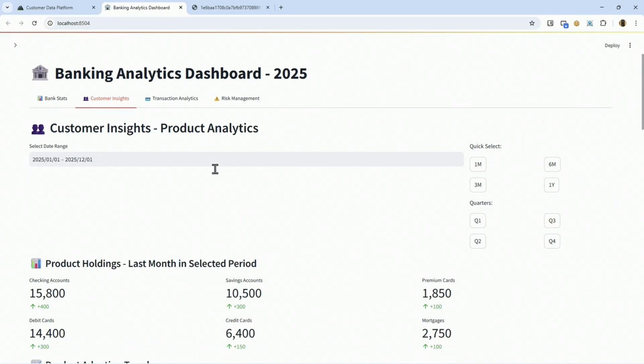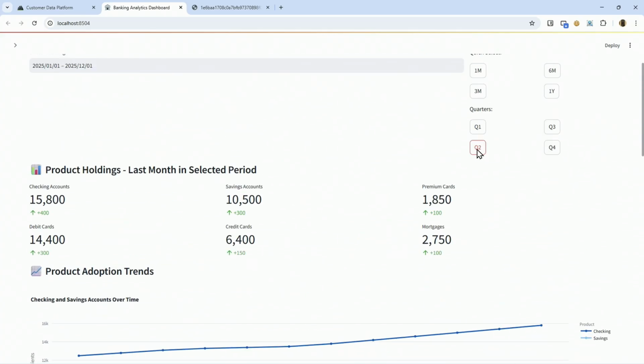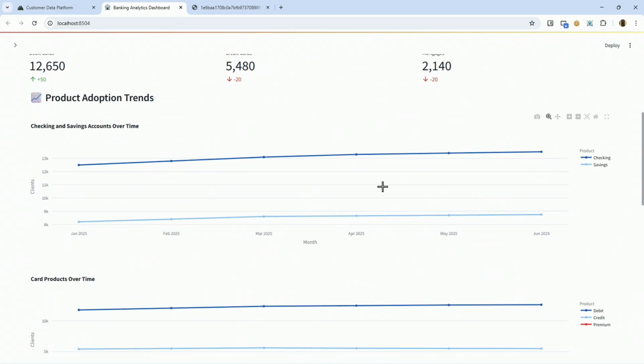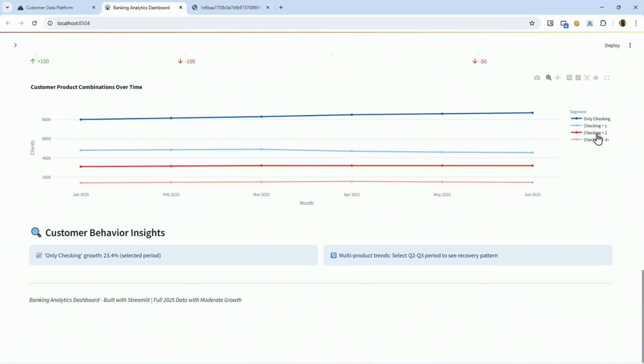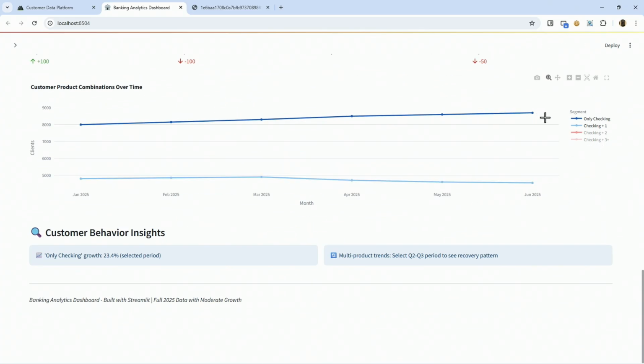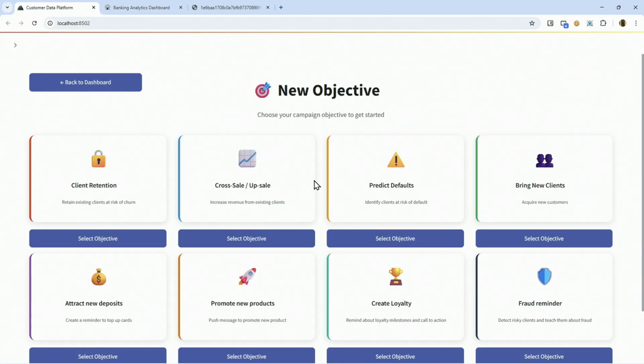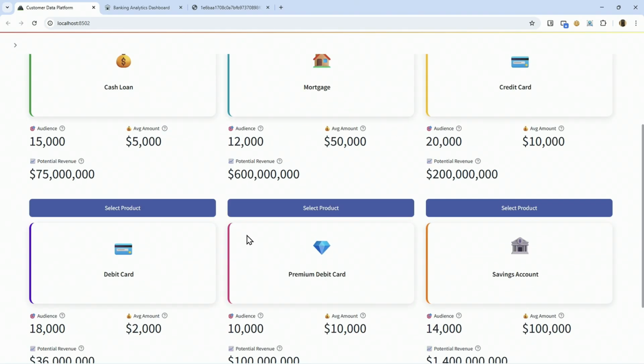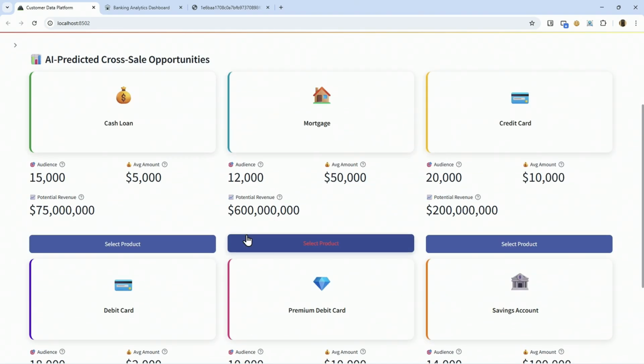Again, we go to the analytics section, and we view that the number of clients with checking accounts is growing, but the number of clients with a checking account and any other product is declining. It's a clear problem, but it's also an opportunity to cross-sell and upsell. So here in our cross-sell module, we can cross-sell cash loans, mortgages, credit cards, premium debit cards, or literally anything.